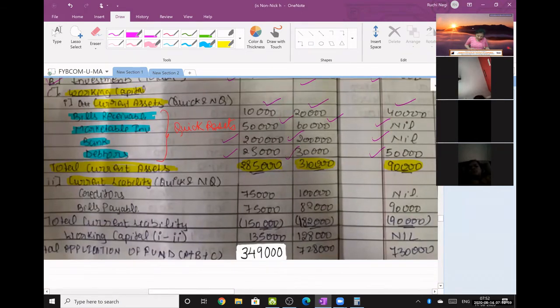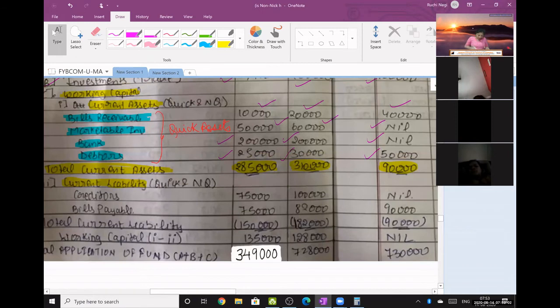Next, current liability I have creditors and bills payable, और दोनों भी क्विक लाइबिलिटी हैं. Both are quick liability, नॉन क्विक क्वेश्चन में है ही नहीं तो मत लिखना.